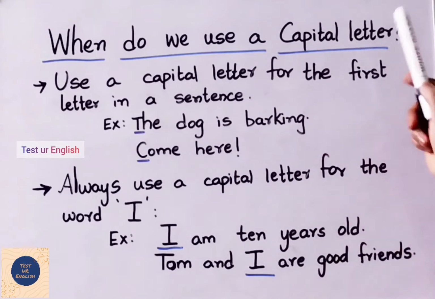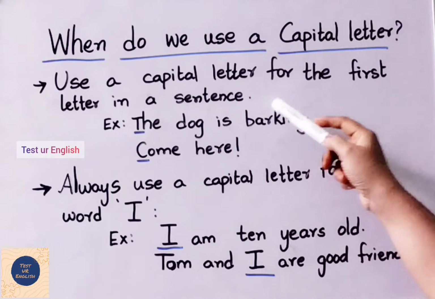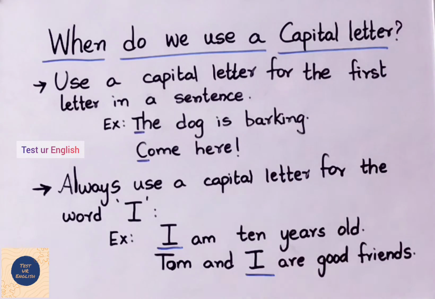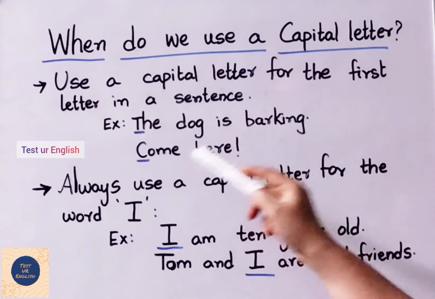When do we use a capital letter? First rule, use a capital letter for the first letter in a sentence. Example, The dog is barking. Come here.